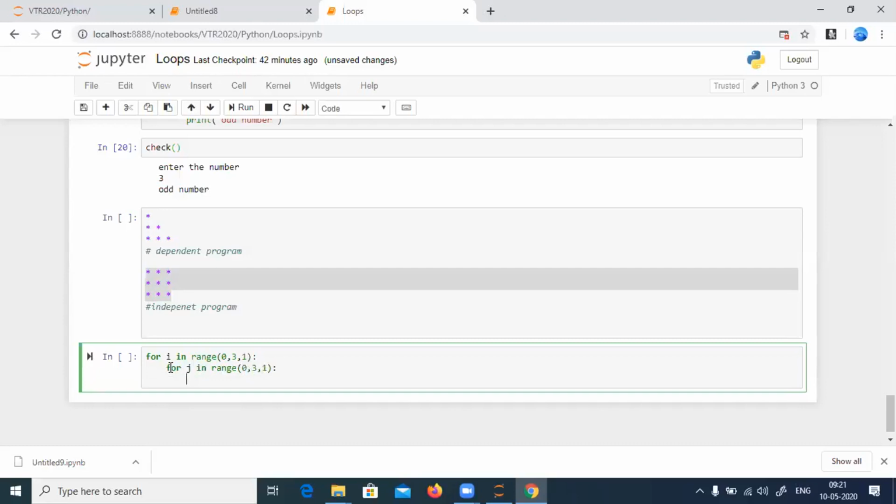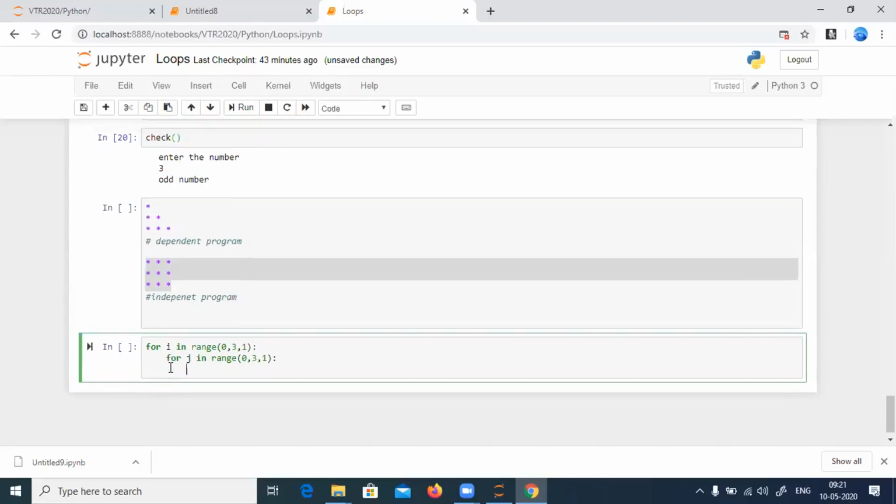Okay. So now what I must do is take a for loop inside one more for loop. That is, inside the row, I am taking one more column. So one for loop for the row. This for loop is for the row, and this for loop is for the column.